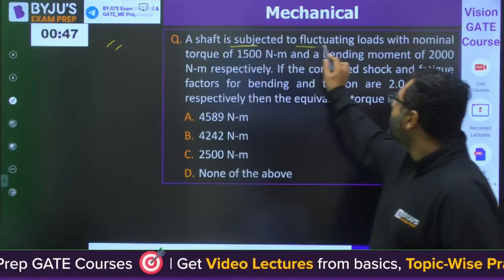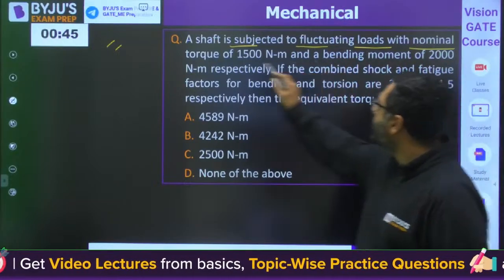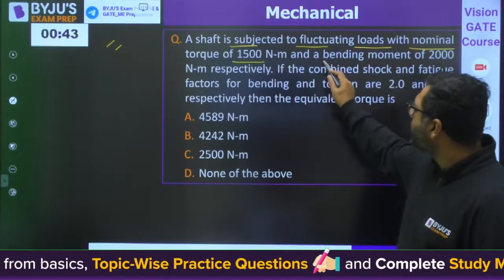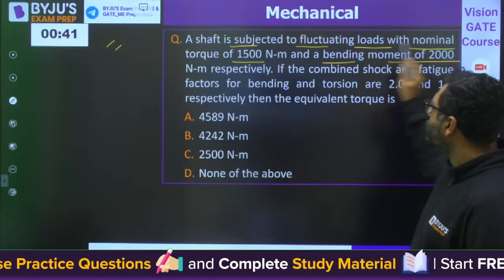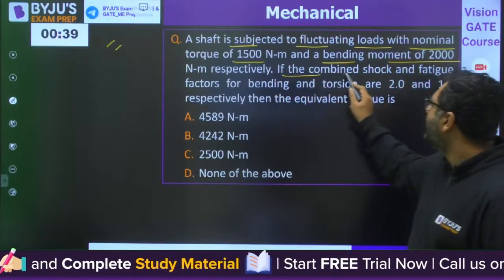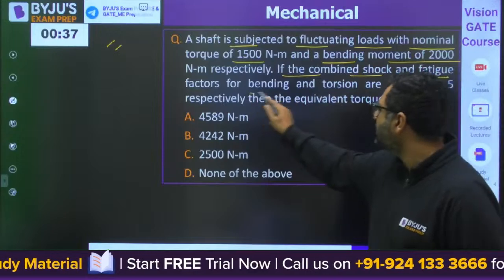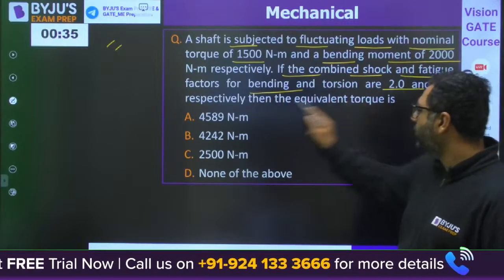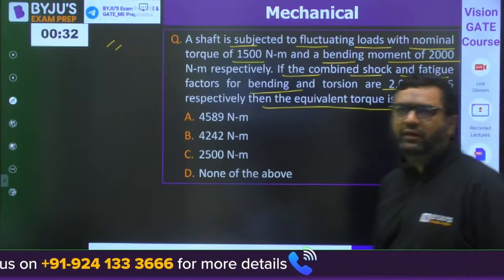A shaft is subjected to fluctuating loads with nominal torque 1500 Newton meter and bending moment 2000 Newton meter respectively. If the combined shock and fatigue factors are 2 and 1.5, then the equivalent torque will be.